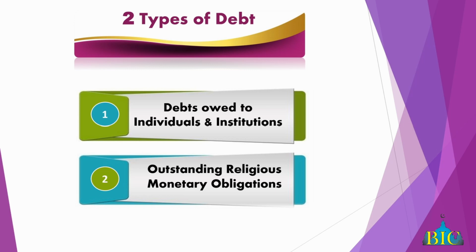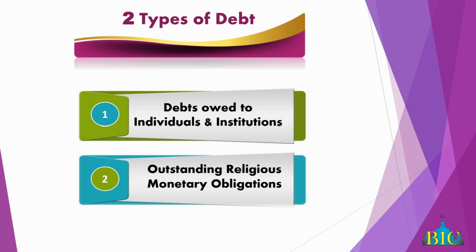There are these two types, all right? You have unpaid zakah, you have fidya to pay, you have unpaid kafarat and this and that. So of these two types of debts, only the first one will be deducted. Who you owe people. You don't have to write anything. That is an automatic deduction.